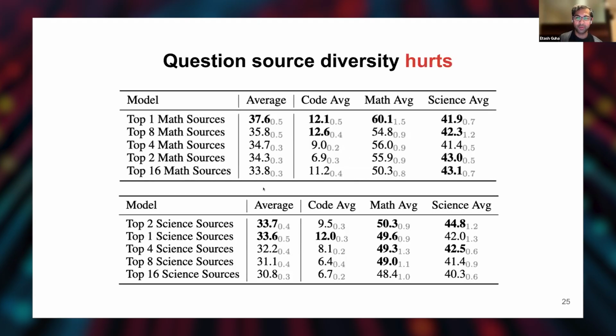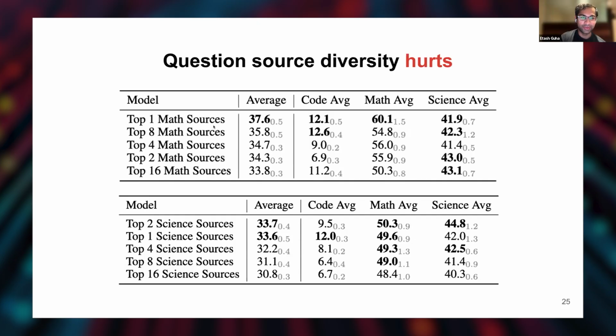So, okay, now we have our set ways of generating questions. A very next question is, okay, how do we mix them? So we have like 80 different data sets, and we kind of ranked how we get the question from them. How do we actually mix them? And the very, very surprising thing that we found was the more question sources you have, the less the performance. So actually taking all your questions from one single source, the best source, was really the best way.